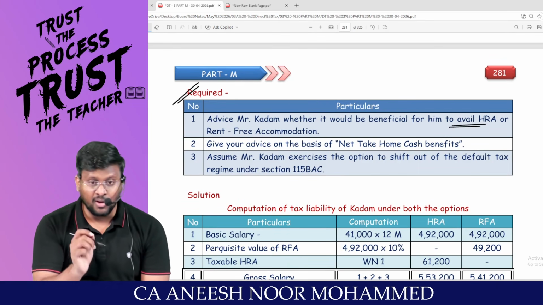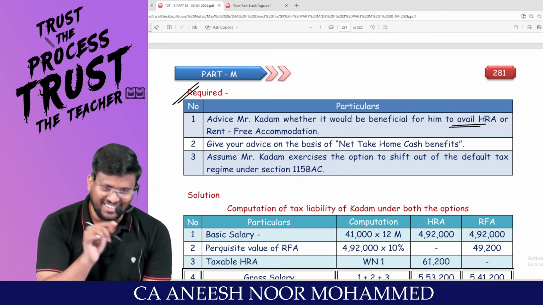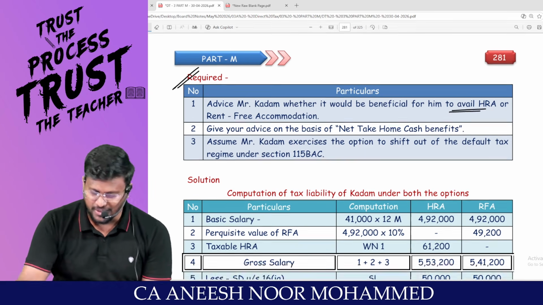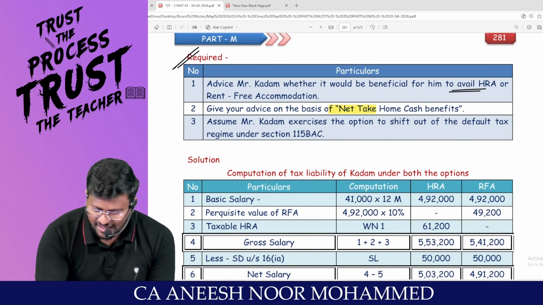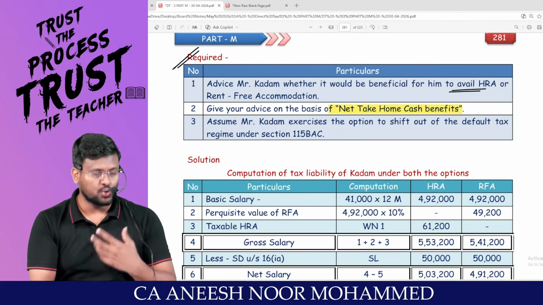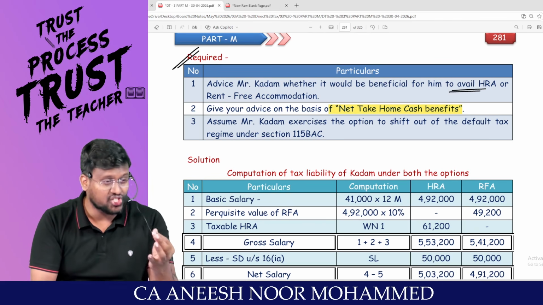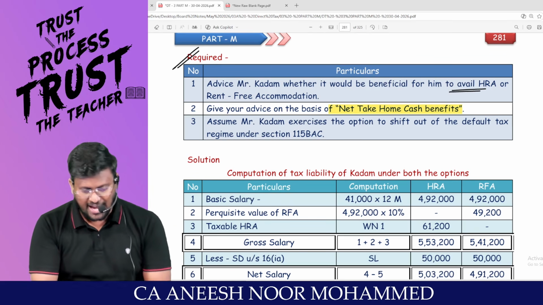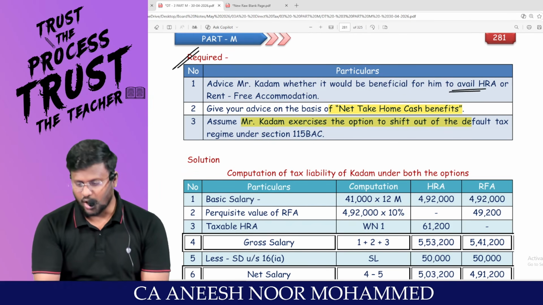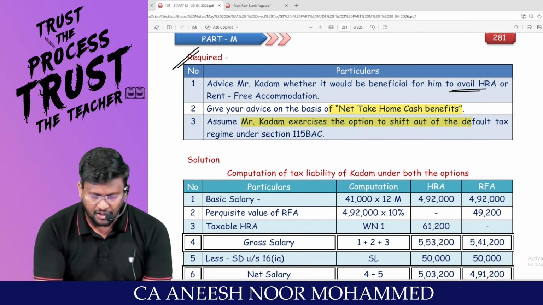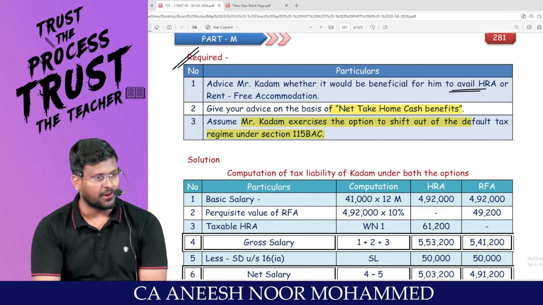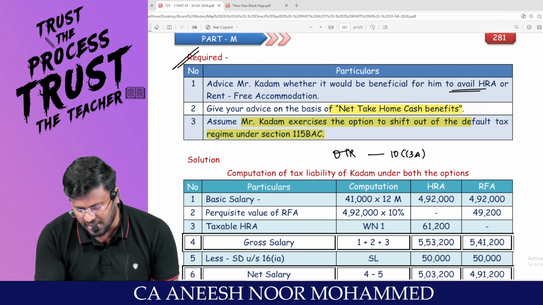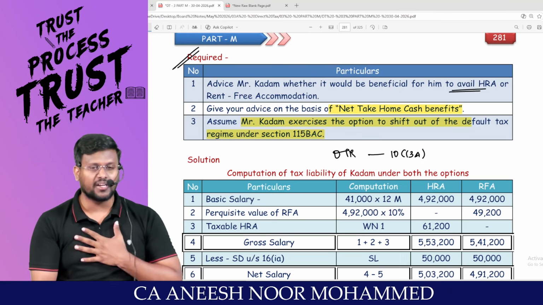Till now the fight is OTR, DTR. Here the fight is HRA, RFA. Give your advice on the basis of net take-home cash benefit. That means you have to take the decision based upon the cash flow statement we are supposed to prepare as per AS 3. Assume Mr. Kadam exercises the option to shift out of the default tax regime under 115BAC. Because if he travels through the optional tax regime only, he is entitled to claim exemption under 10(13A). Otherwise, he is not entitled to claim 10(13A).